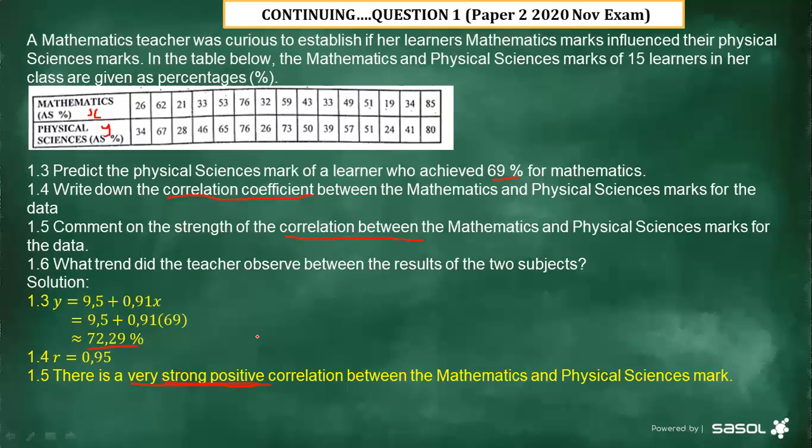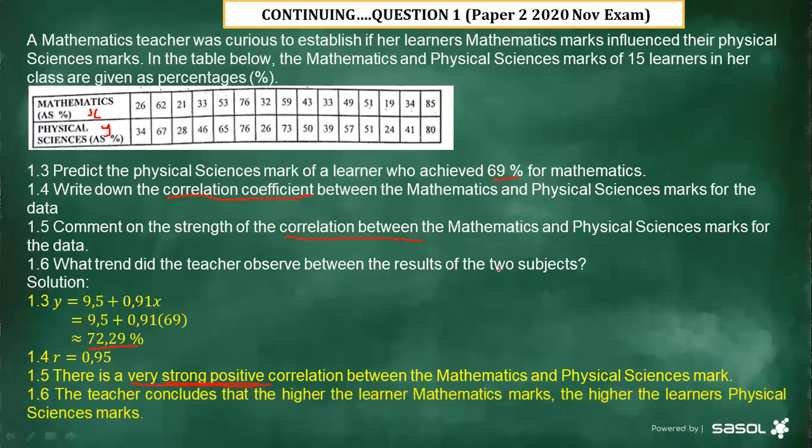And then the last question, 1.6: what trend did the teacher observe between the results of the two subjects? The teacher concludes that the higher the learner's mathematics marks, then automatically the higher the learner's physical science marks.